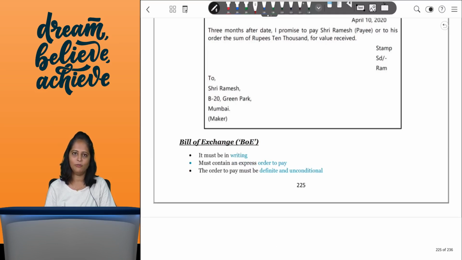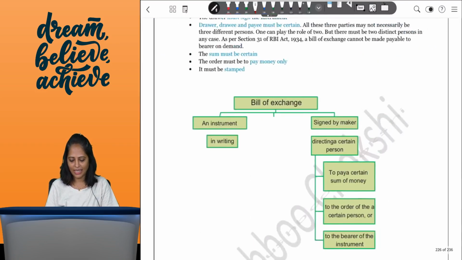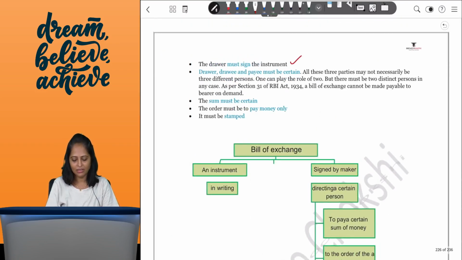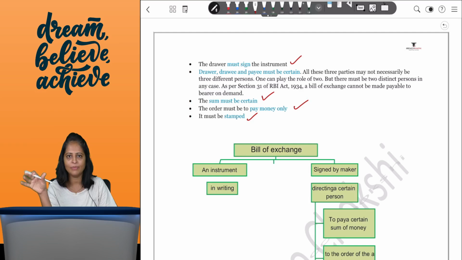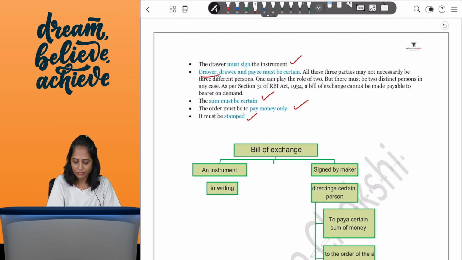Now coming to bill of exchange. Again we see bill of exchange, same conditions. It has to be in writing, it has to be an order to pay. In a promissory note it was a promise to pay. This is an order to pay. It has to be definite and unconditional. It must be signed. Again same, a certain sum to pay, money and money only, and it must be stamped. So all these characteristics remain the same. What are the new things here? Drawer, drawee and payee must be certain. So here we have three parties.